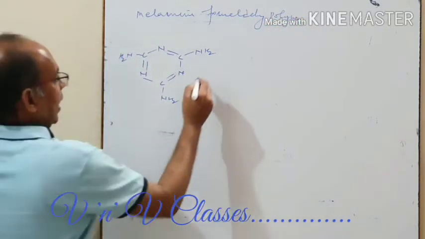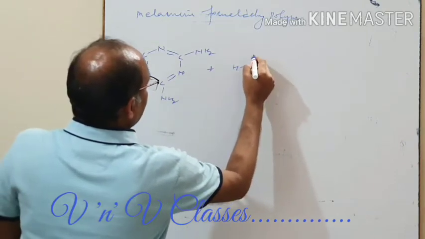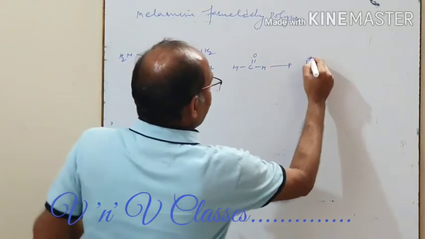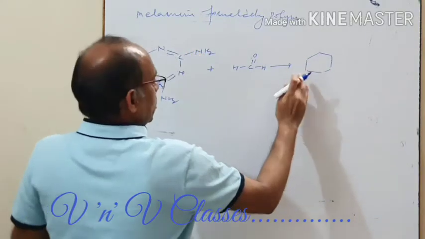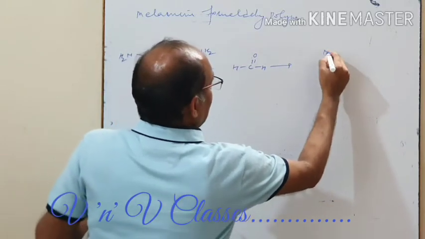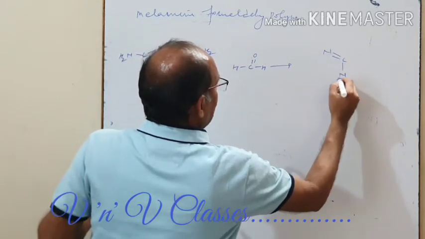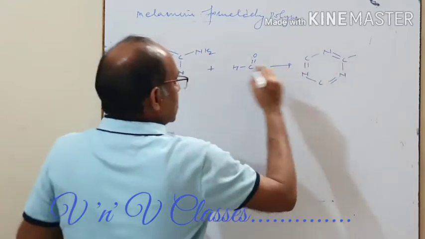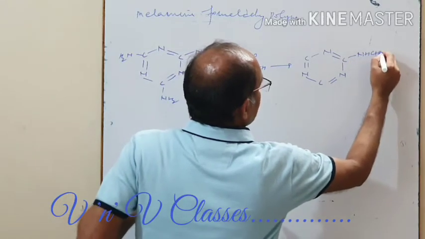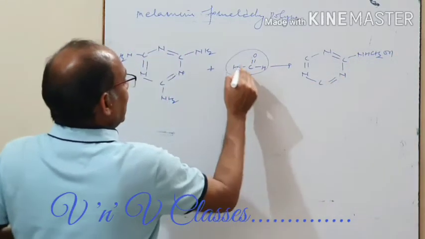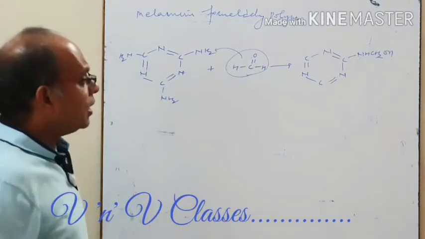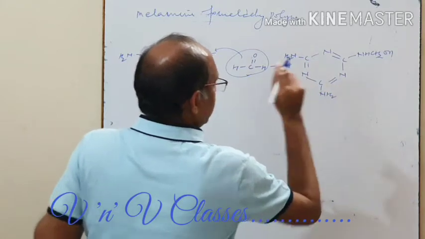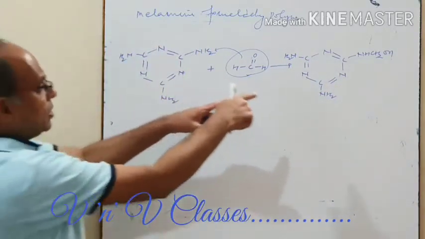This is melamine and this is formaldehyde, HC double bond O. Now they combine, and when they combine, this results in the formation of a monomer unit. You check it now. Better to write like this: N double bond C, N double bond C, N double bond C. Now you get NHCH2OH. It means this formaldehyde gets combined to this N. To any N it can get combined. Now this is another NH2 and this is another NH2. Now this is the unit.